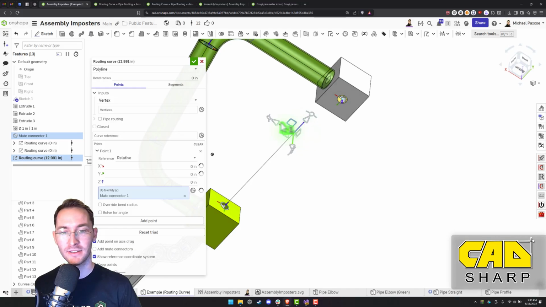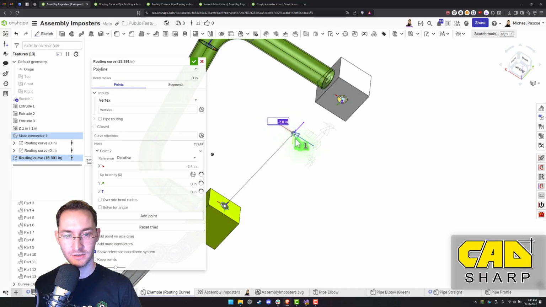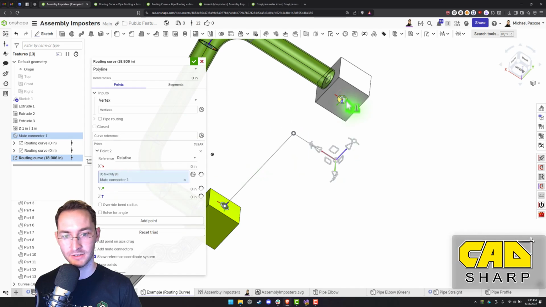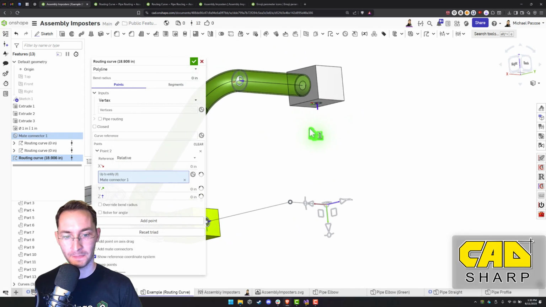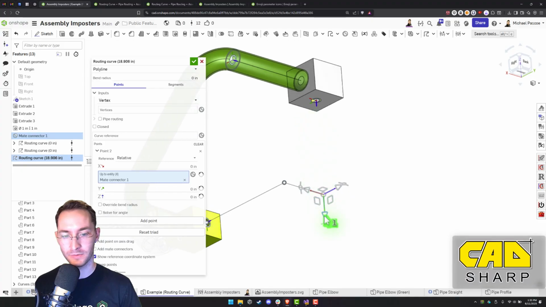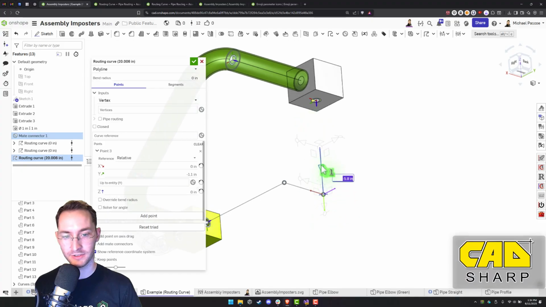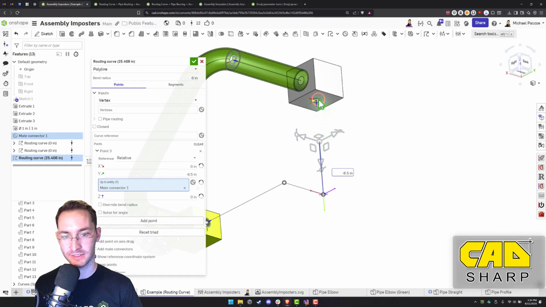Okay, next we'll drag it in the X direction, and it's detecting that we want to move it in the X direction. So we'll click on this up to entity X and also click that mate connector. And then we'll move it in the Y direction and select the Y entity.